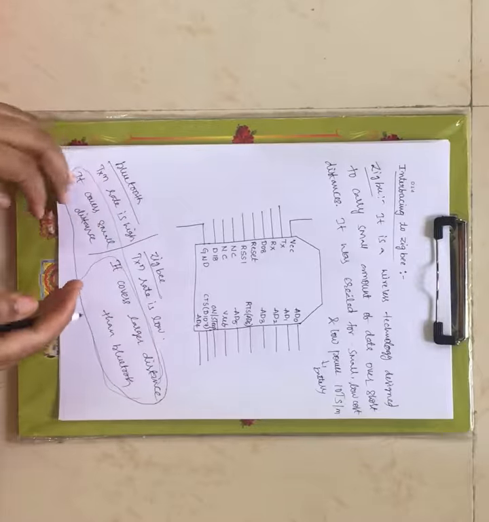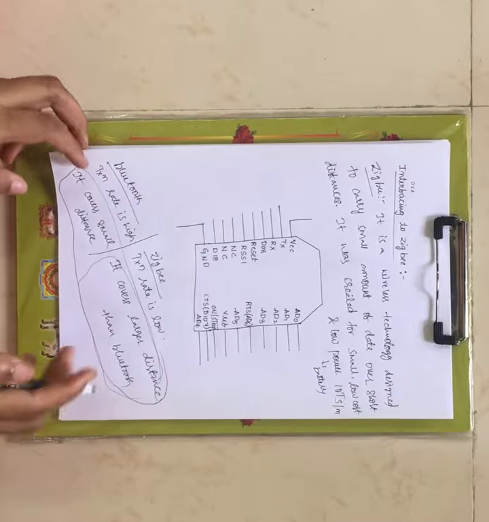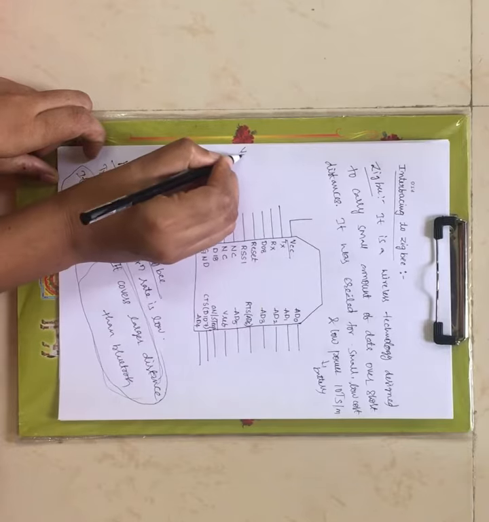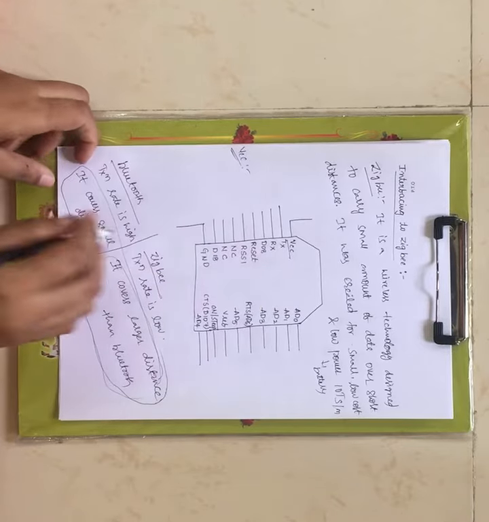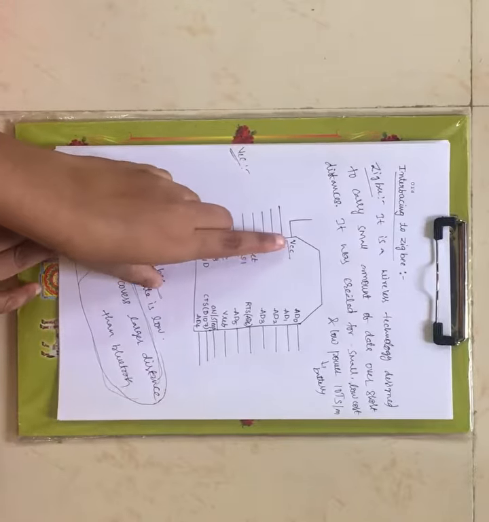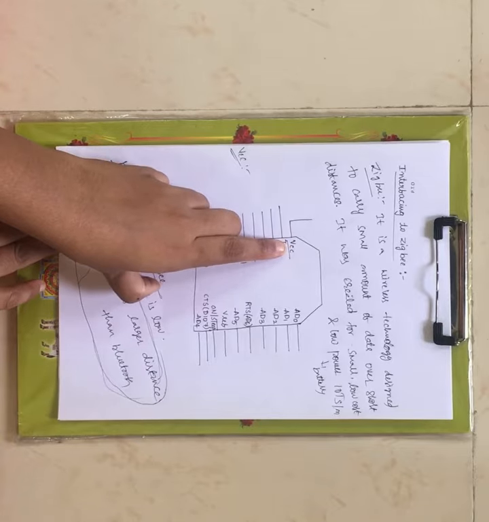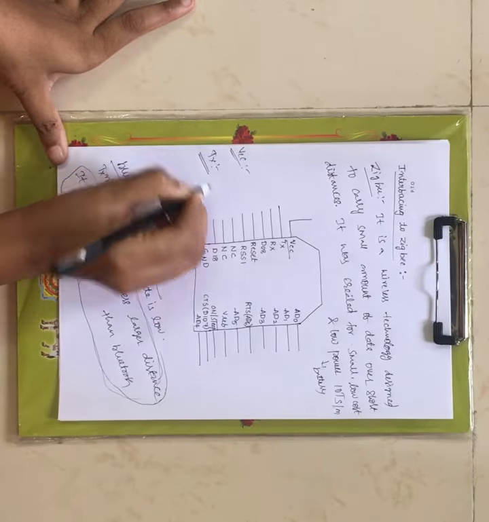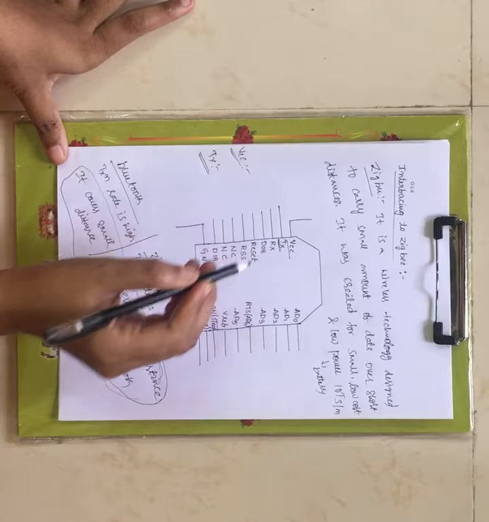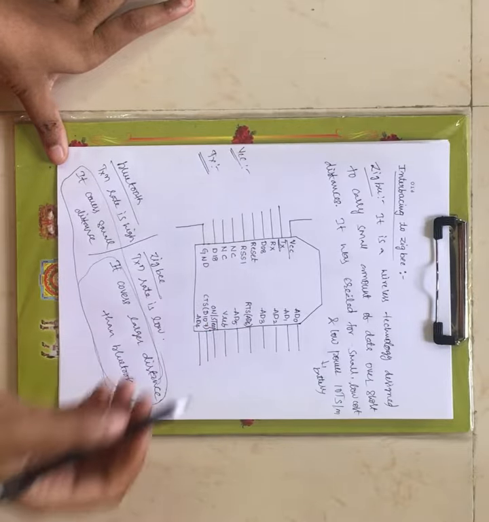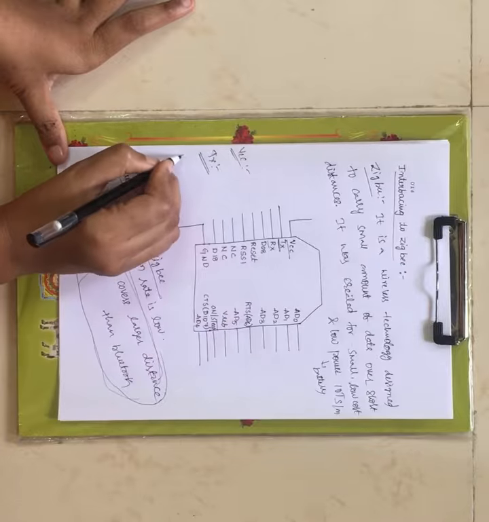Now let us go for the pin description one by one. What is the first pin? We have VCC. As you already know, VCC is a power supply. Up to plus 5 volts of power supply is provided through this VCC pin. And next you have the transmitter pin. Through this pin you can transmit the data from Zigbee to the connected device. And next you have the receive pin.